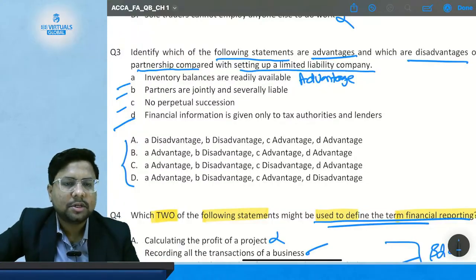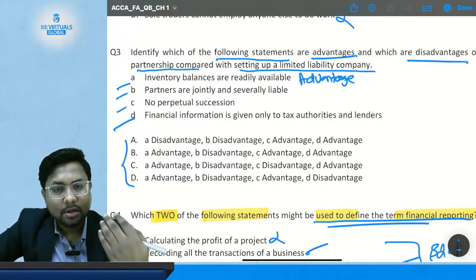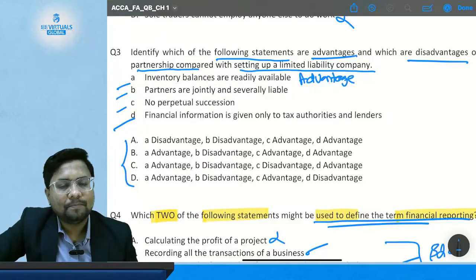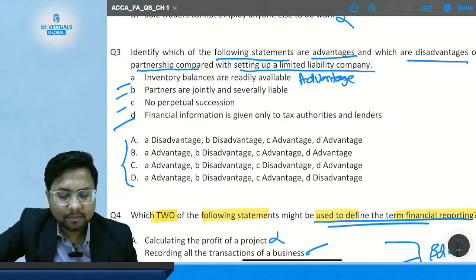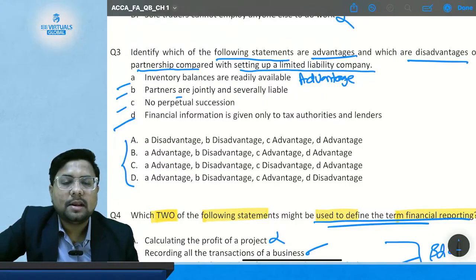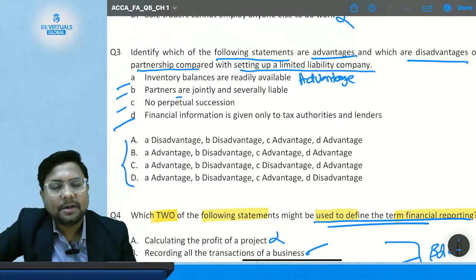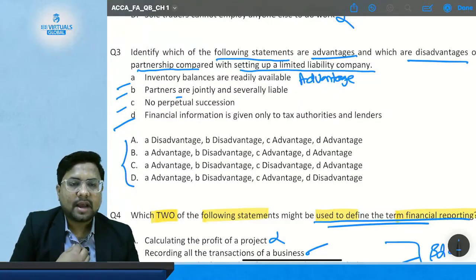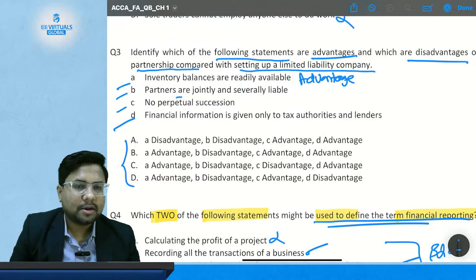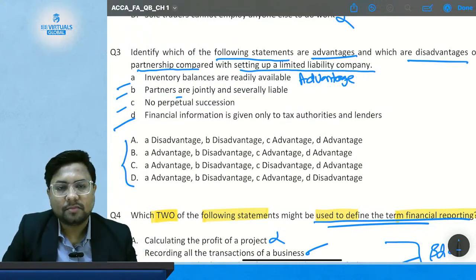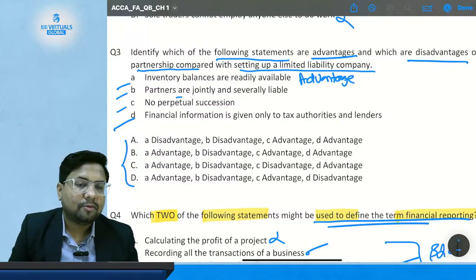Okay, this is a very general statement where you don't even have to think more, because if any data is available, it is at any time an advantage as compared to a disadvantage. Then we come to statement number B. Partners are jointly and separately liable. Is this an advantage or disadvantage? This is a disadvantage, because suppose my partner does certain things which become a liability of the firm. I will also become liable for that liability.